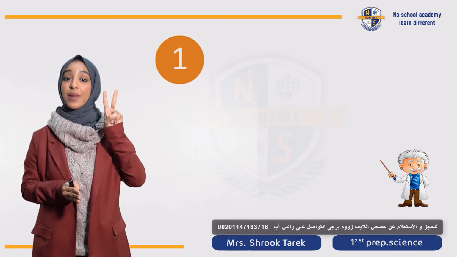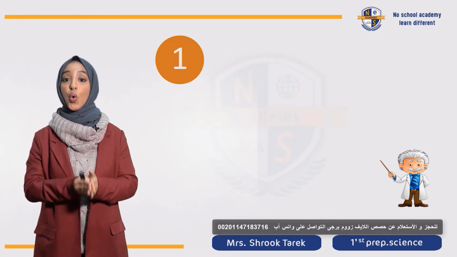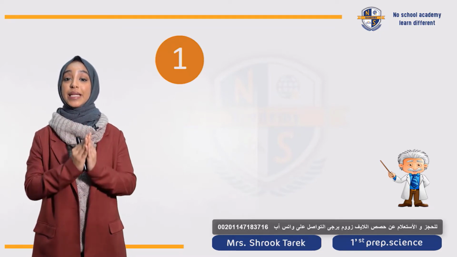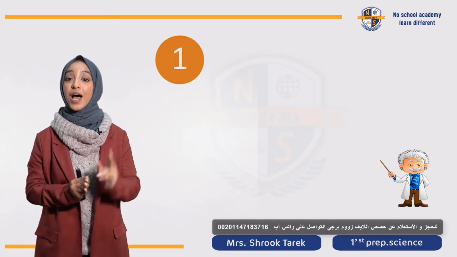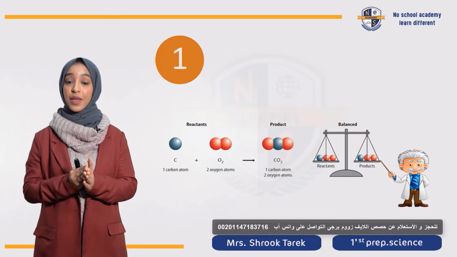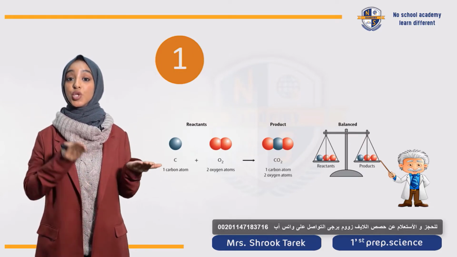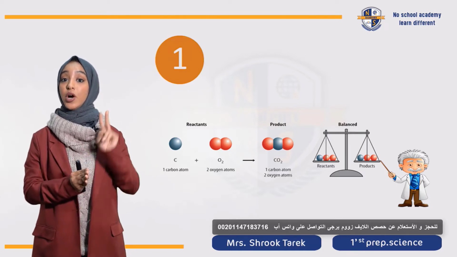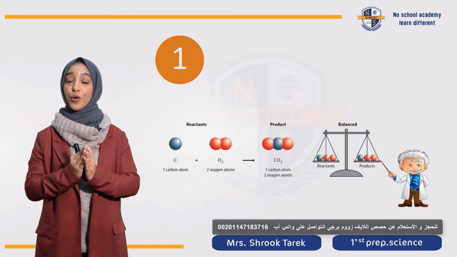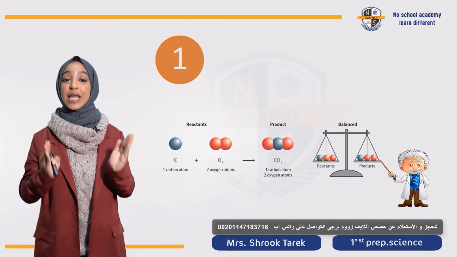بس في الجزء ده هنتكلم عن حاجتين. هنتكلم إن ال elements can be two non-metals or they can be one metal and one non-metal. خلينا نتكلم عن أول حاجة if we have two non-metal elements. طيب ناخد example. If I have the reactants carbon atom plus two oxygen atoms, يبقى الاتنين are non-metal and both are elements. They will react to form carbon dioxide. And always remember to balance the chemical equation.